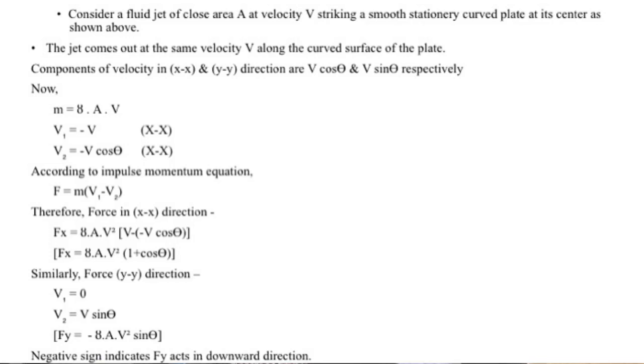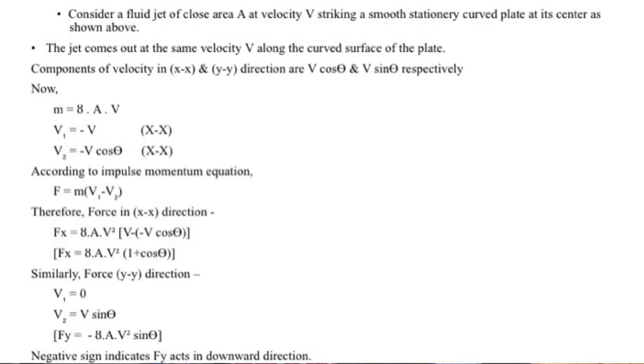Again by implementing the impulse momentum equation, force is equal to mass in the bracket v1 minus v2. Putting all the terms in the respective places, we will get Fy is equal to rho into area into velocity, in the bracket 0 minus, in the bracket v sin theta. 0 is nothing but your initial velocity, v sin theta is nothing but your final velocity.